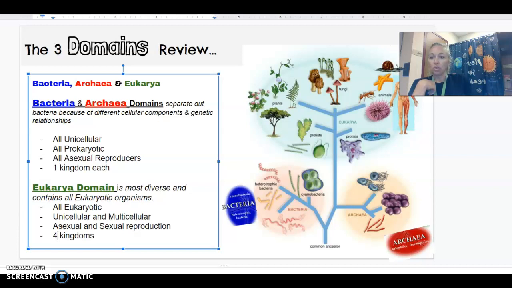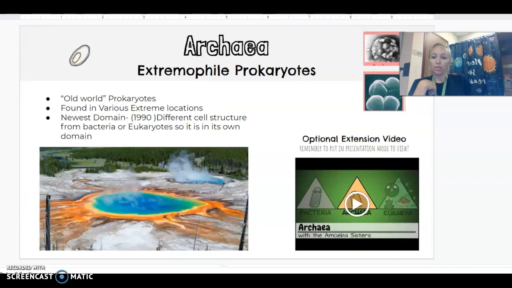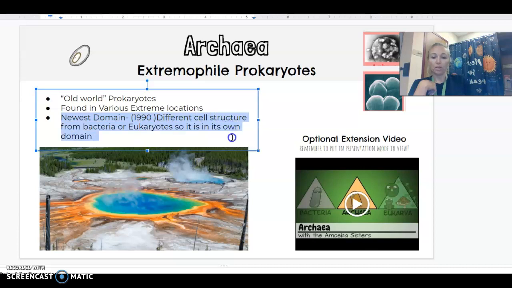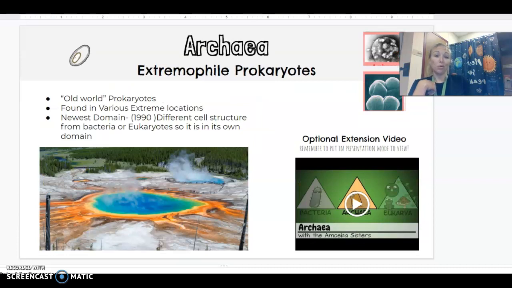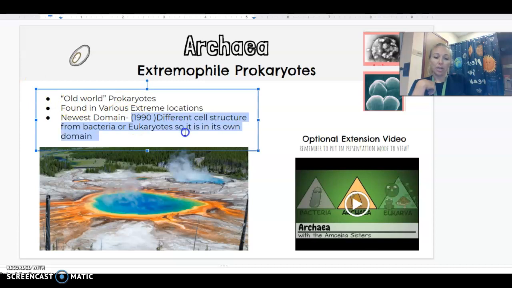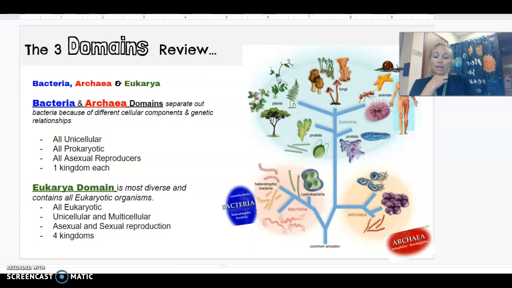I did want to go back to archaea for you guys real quickly, because this is something that you're going to need to know for the test. Archaea is the newest domain, okay? So not only are they extremophiles, but they used to be combined with bacteria, which probably makes sense to you, in a domain called Monera. And it was 1990 that they changed that into its own domain just because of some structural differences. When we look at our kingdoms, we'll look at the next kingdom that they're thinking about separating as well. But that's it for today.